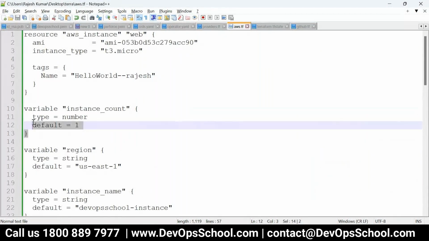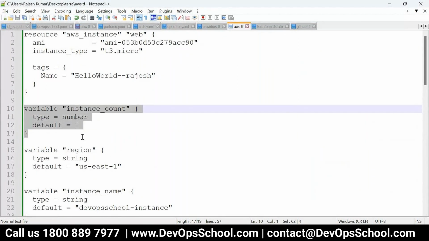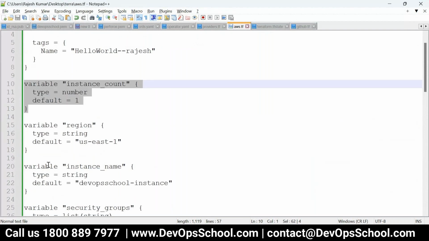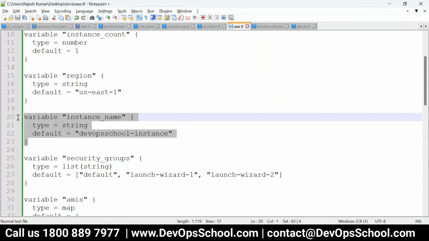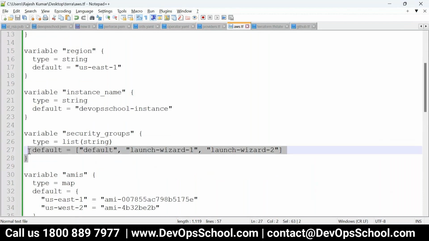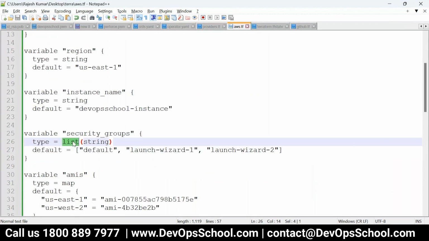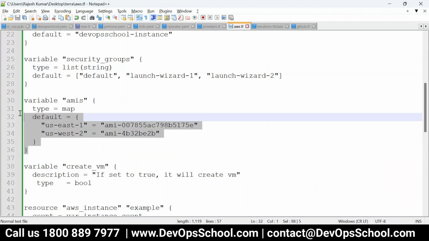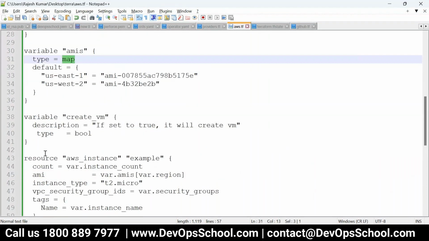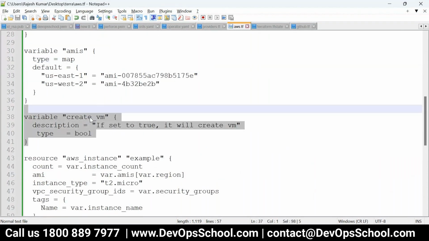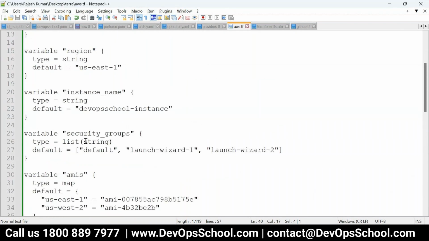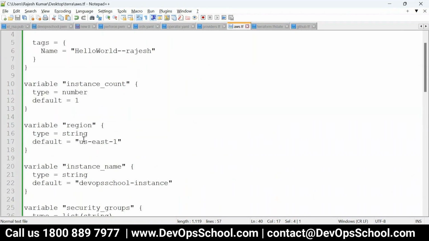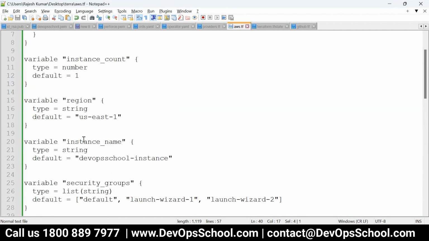There's one variable. What is the type? Number type. There's one more variable. What is the type? String type. There's one more variable, string type, one more variable, list type, and there's one more variable, map type, and so on. And there's one more variable, which type, bool type. So bool, map, list, string, number. Are you comfortable with how to declare the variable and values in the TF file?